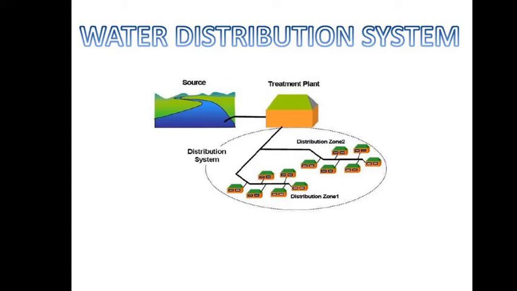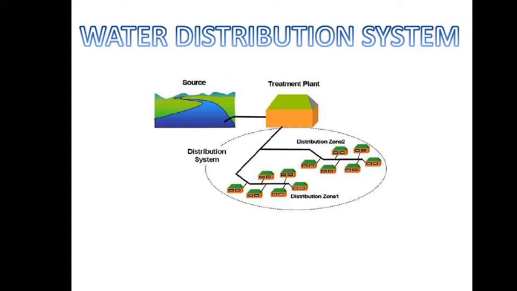The first basic requirement is that the quality of water must be maintained. This distribution system should maintain the quality of water always. Second, each consumer must get the required quantity of water with the desired pressure. Next, the distribution system must be economical. Next, the maintenance cost should be less. Next, adequate water must be made available to put out an emergency fire.